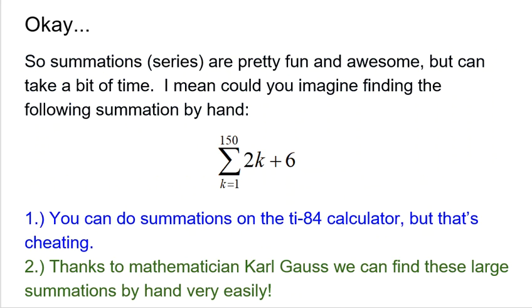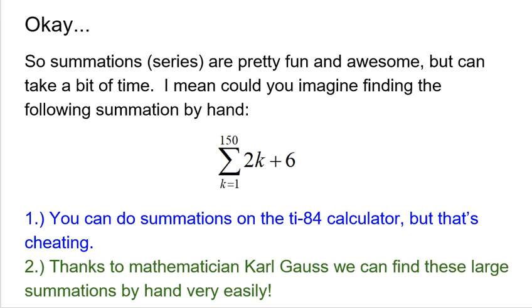Now, moving forward, here's where we're going to go next. Summations or series are pretty fun. Adding numbers together. Who doesn't like adding numbers together? But they can take a little bit of time. The examples we've done so far didn't take forever, but imagine if I asked you to do this by hand. We have a very simple arithmetic sequence, 2k plus 6. First term is 8. Second term, 10. Next term, 12. Pretty easy. But I want you to add the first term all the way to the 150th term.